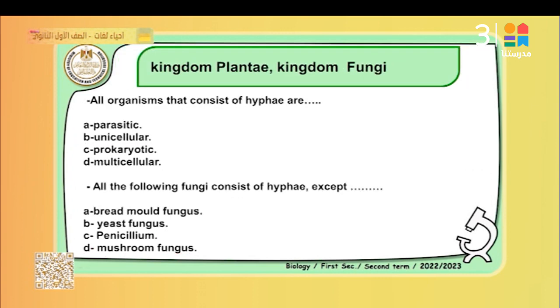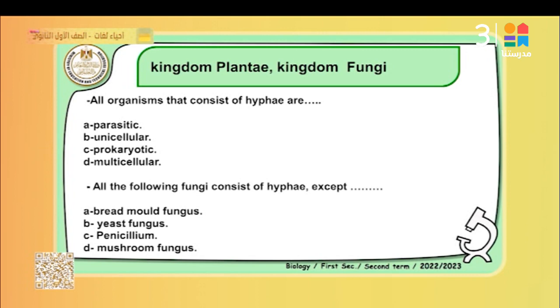All organisms that consist of hyphae are parasitic, unicellular, prokaryotic, or multicellular? Those that contain hyphae are a specific type of fungi. Unicellular living organism, maybe. Prokaryotic, multicellular living organism.